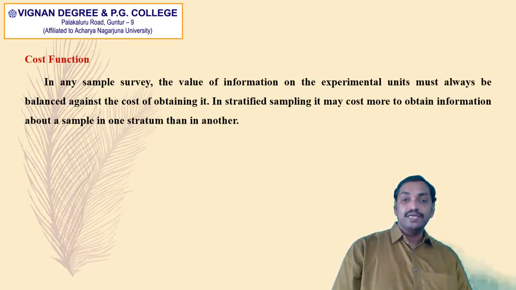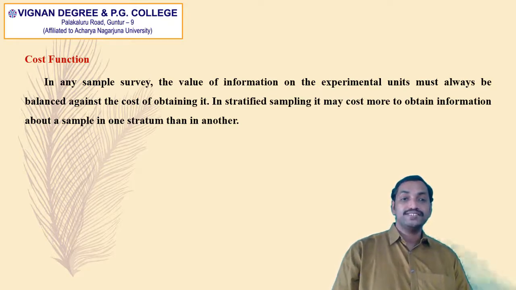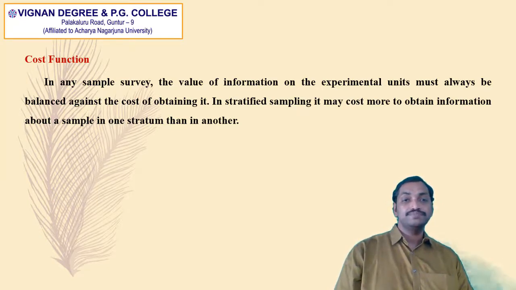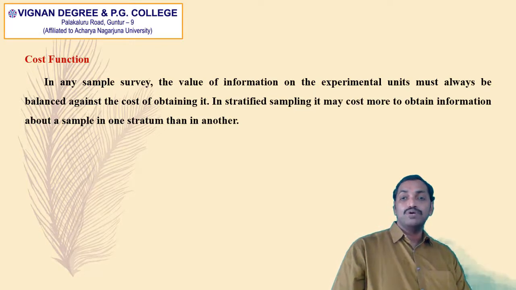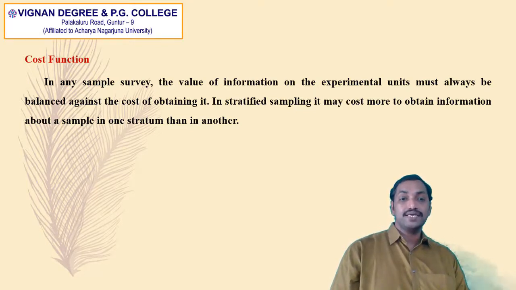In stratified sampling, it may cost more to obtain information about a sample in one stratum than in another.